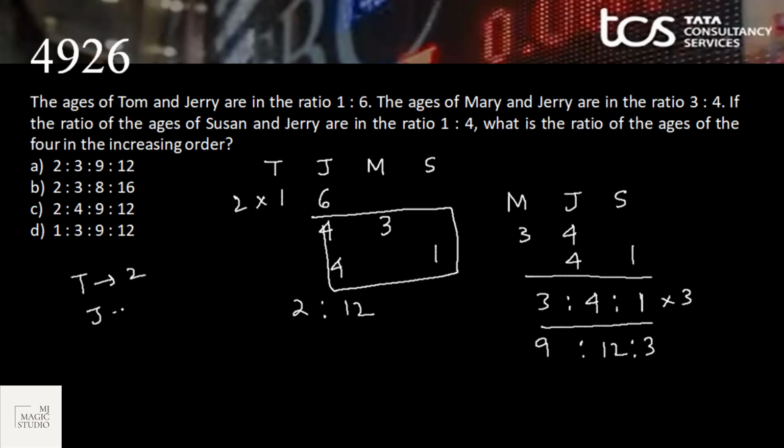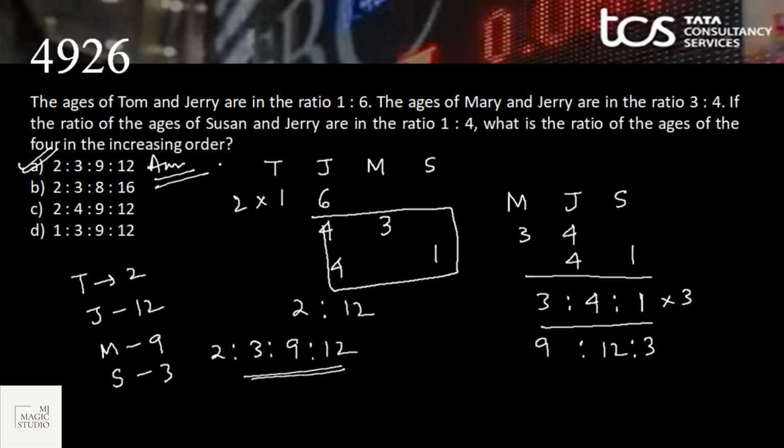So now we have Tom with 2 parts, Jerry with 12, Mary with 9 and Suzanne with 3. Question is, what is the ratio of the ages in the increasing order? So it would be 2, 3, 9, 12. That is the ratio of all 4 in the increasing order. 2, 3, 9, 12. Option A is the fit.